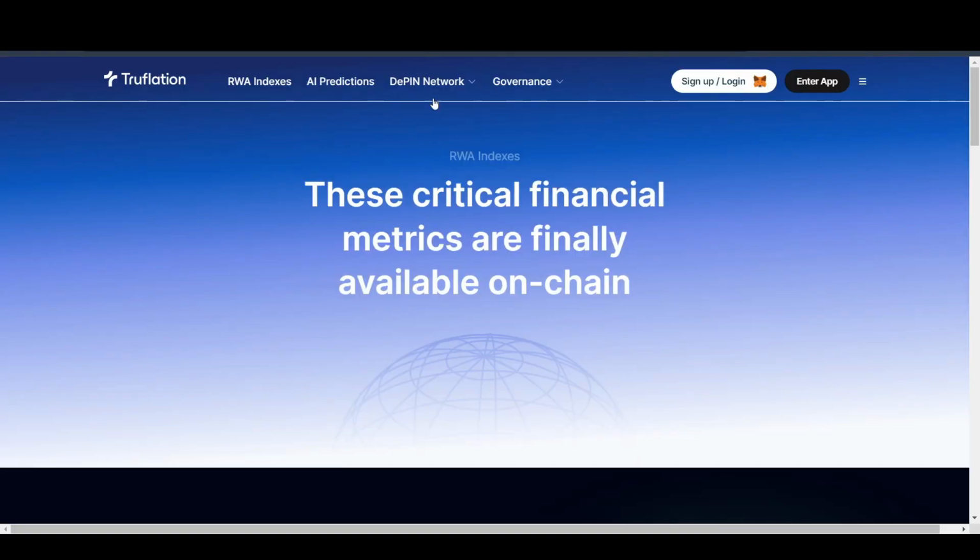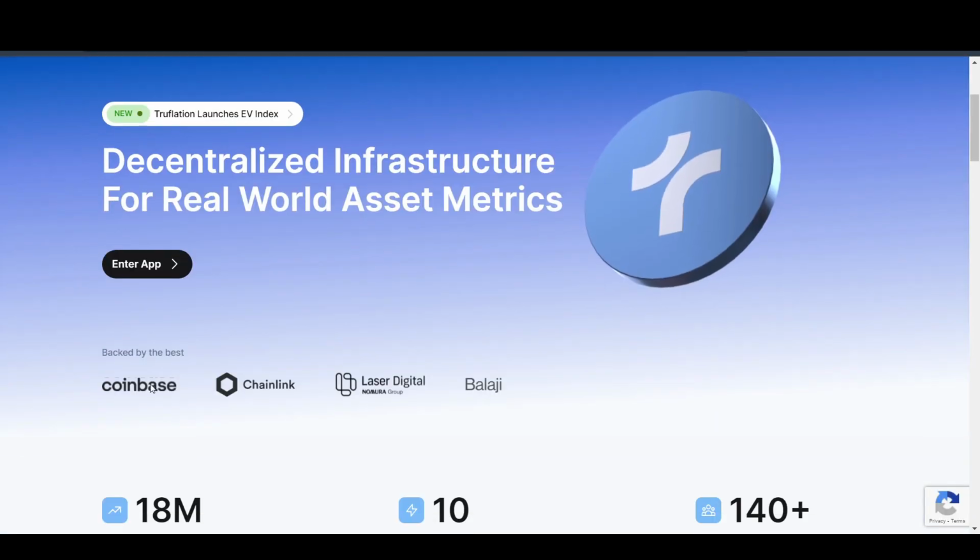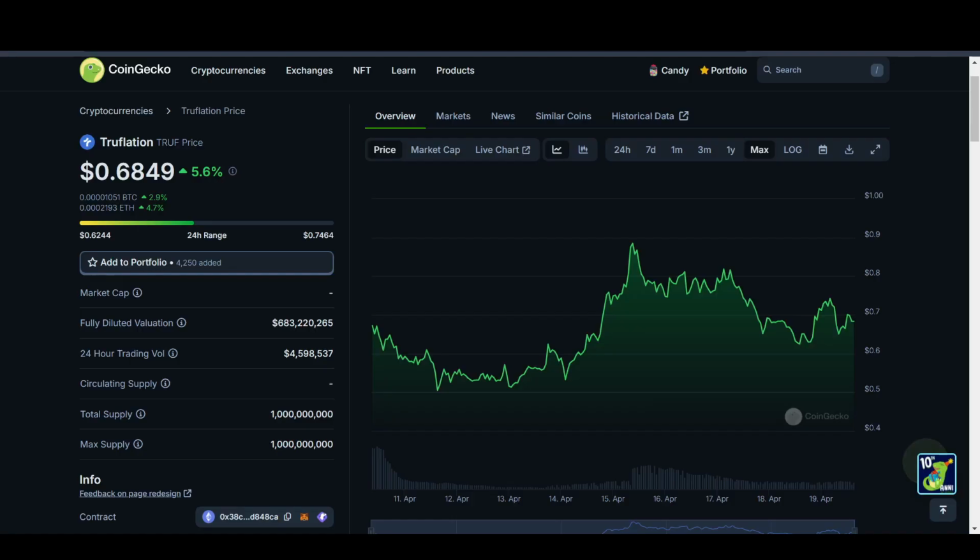I think I missed that in the highlight section. So another highlight is that it's backed by Coinbase and Chainlink, which is a pretty good thing. And I think that could end up causing a pump to this coin once we have a little bit of hype around it. But as of now, it does not seem like we have any hype, and I think the hype will most likely come soon.